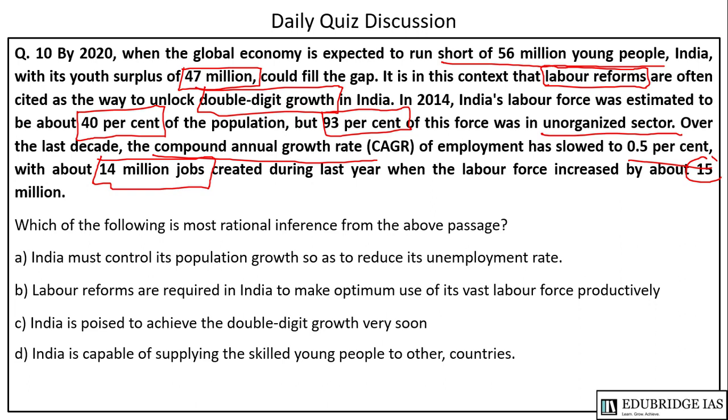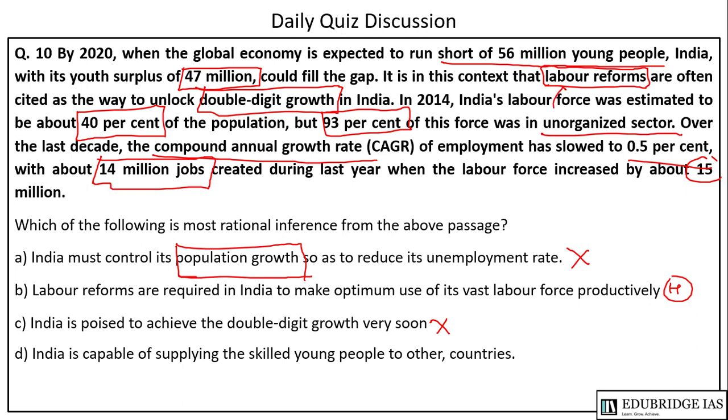Which of the following is the most rational inference? Option A is India must control its population growth. It is incorrect because population growth has not been discussed here. The option B is labor reforms are required in India to make optimum use of its vast labor force productively. This can be an option, so we will hold this for a while. Option C is India is poised to achieve double-digit growth very soon. This is incorrect because it is based on certain preconditions like labor reforms.